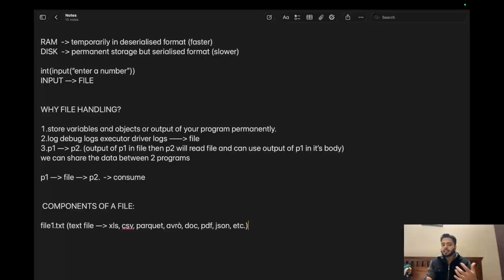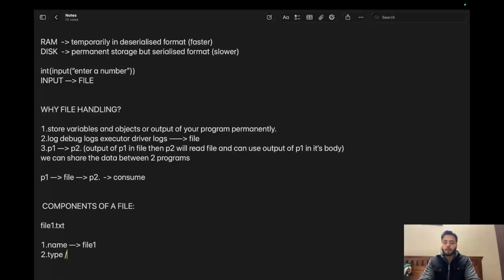And what all these things are, we will see in depth in our Spark lecture. So don't worry for now. For now, just think we are learning components of a file. So if I have this file1.txt, what are its components? First component is name. What is the name of this file? File1. Then the next component is type or extension of this file. What is the extension? It is txt. It is a text file.